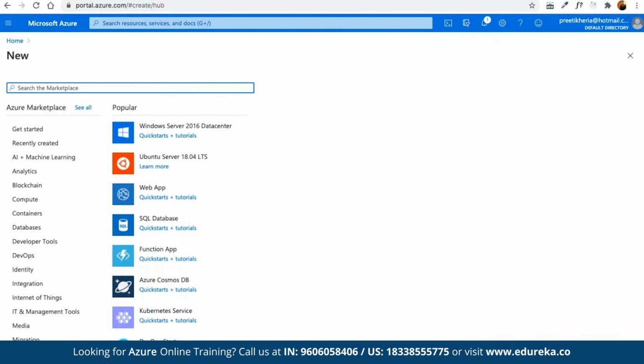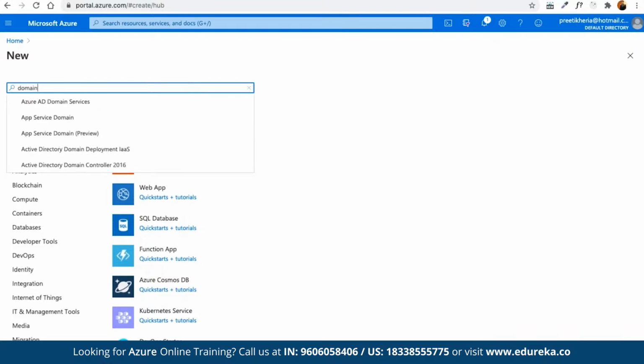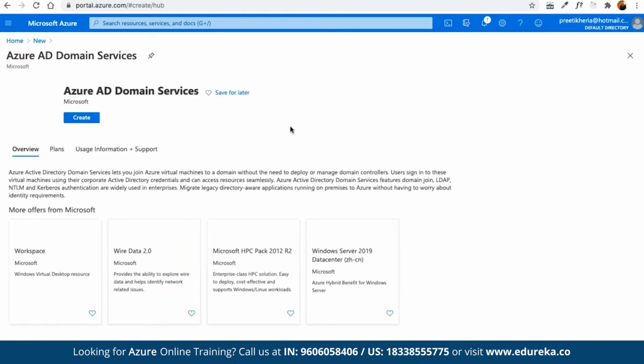If you're looking for one specific service, we can simply choose it by typing in the service name, and all the services related to that are going to be visible. You can see here we have searched for domain, and Azure AD Domain Services has been listed. Now we can open this up.